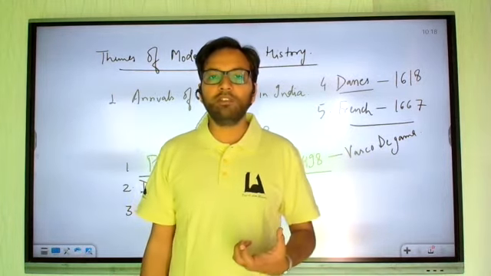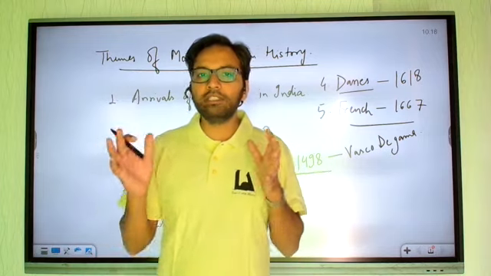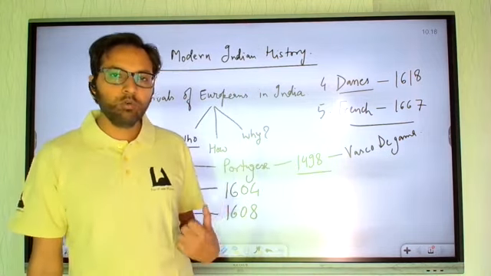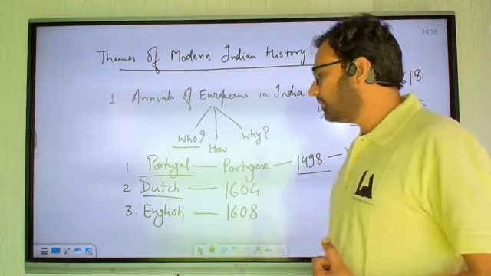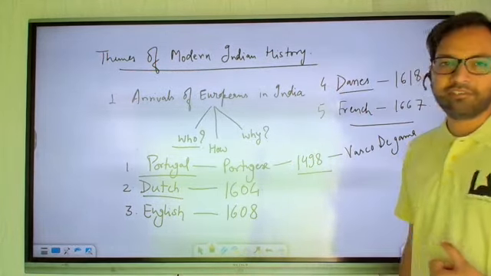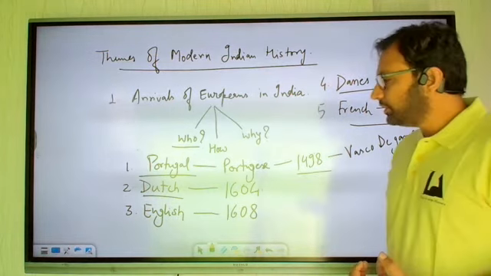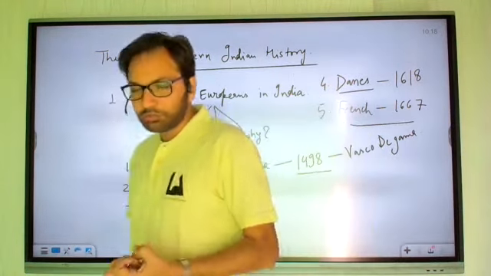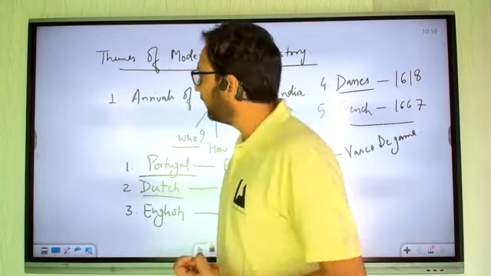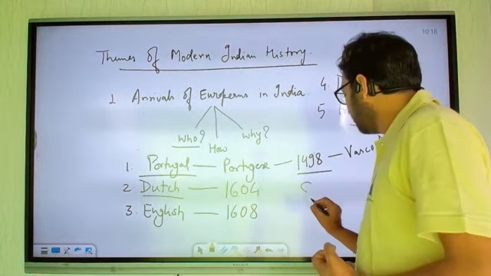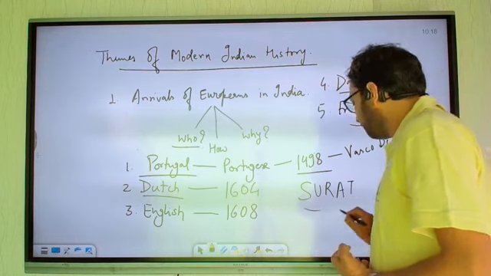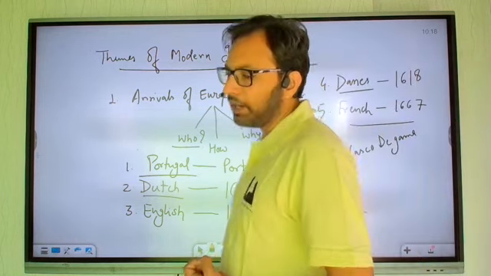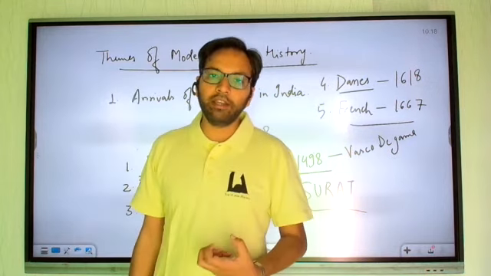So this is the sequence of who all came, and you got the answer. They were Portuguese, Dutch, English, Danes, and French, right? And in which year and at what spot did they come? I would like to tell you that the place is Surat, where they all landed before expanding their empire in India.